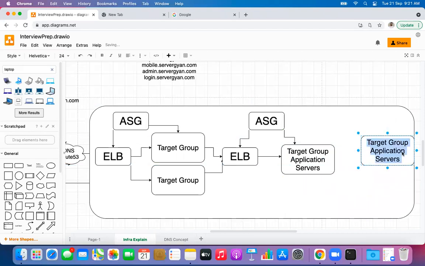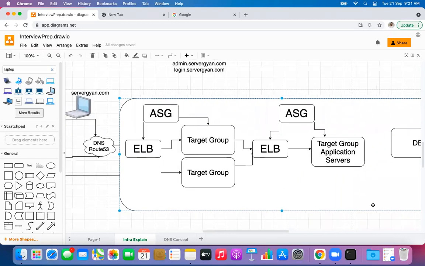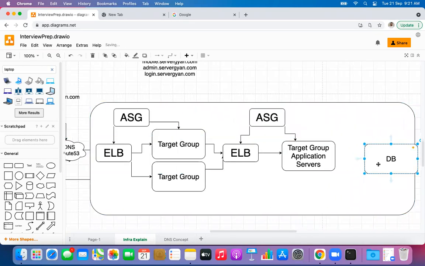Right. So this is a high overview. This is a high, like 20,000 feet overview. But guys, when we continue tomorrow, we will see how we are going to ensure that these application servers are secure. How we are going to ensure that these target groups are accepting traffic from authenticated sources only, right?